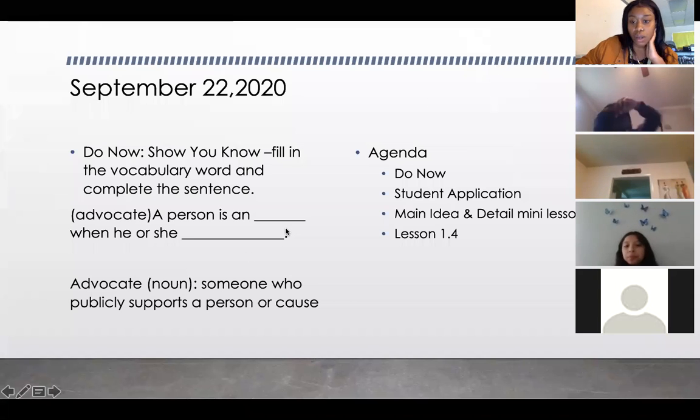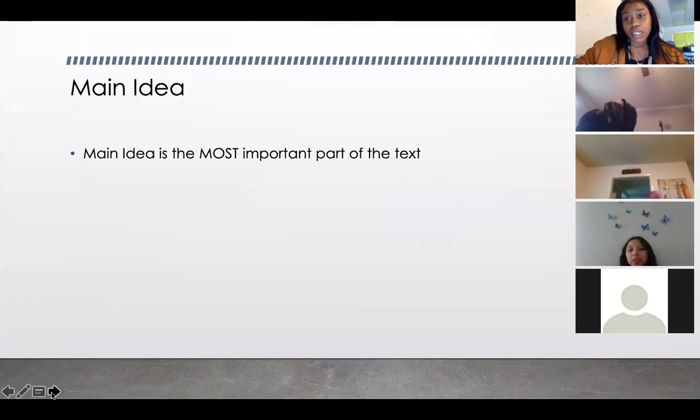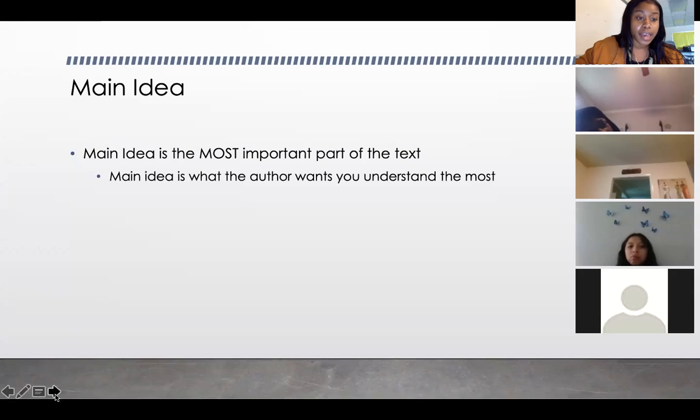Okay, so next we're going to jump right into main idea. You guys already took a pretest last week that kind of gave you an overview of what you already know about main idea and what are some things you may need to work on. So we're going to do a mini lesson right now, and then next week we'll have practice with actually putting this skill to work. All right, so the main idea is the most important part of the text. You can also think about it as what the author wants you to understand the most, okay?